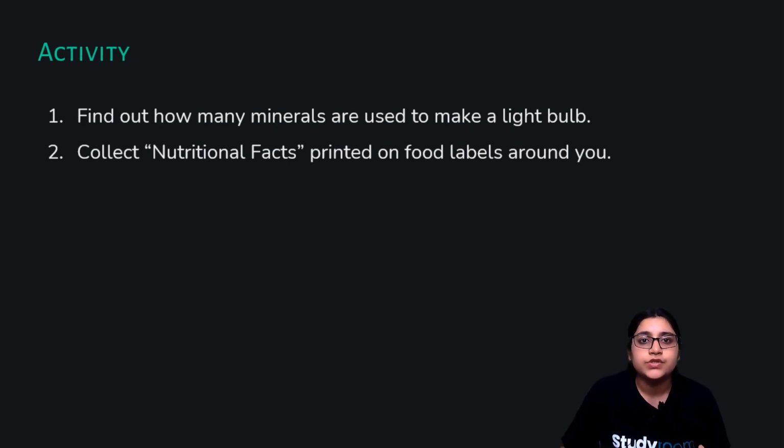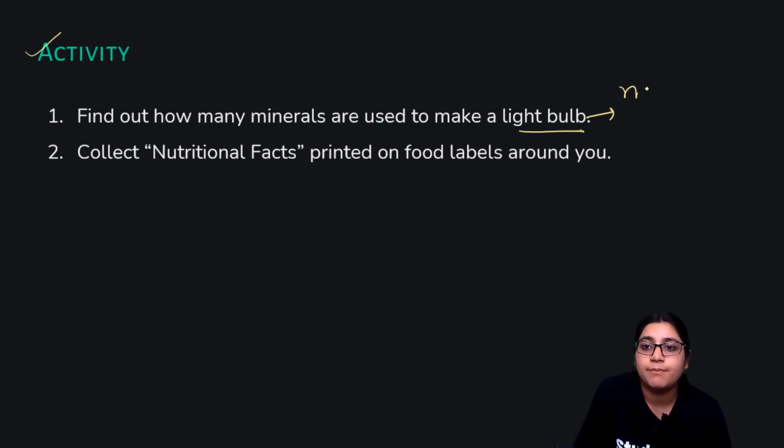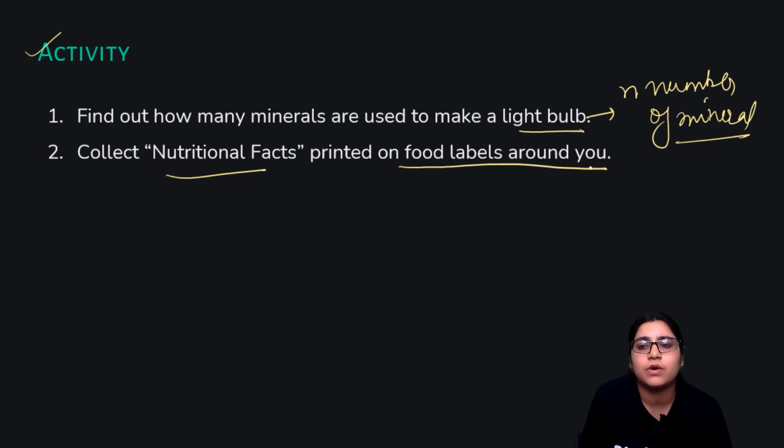All right, so now we are moving to the activity. Find out how many minerals are used to make a light bulb. There are n number of minerals, but you have to find out about them. Collect nutritional facts printed on food labels around you. You can easily do that.